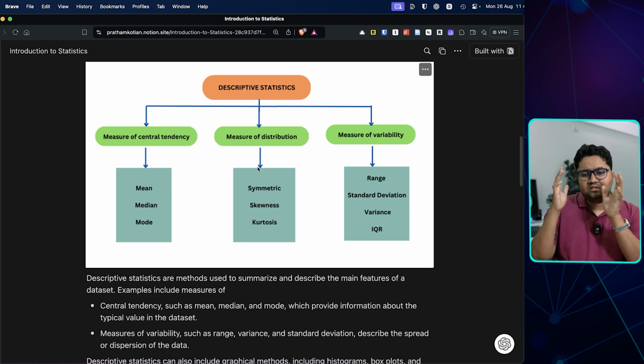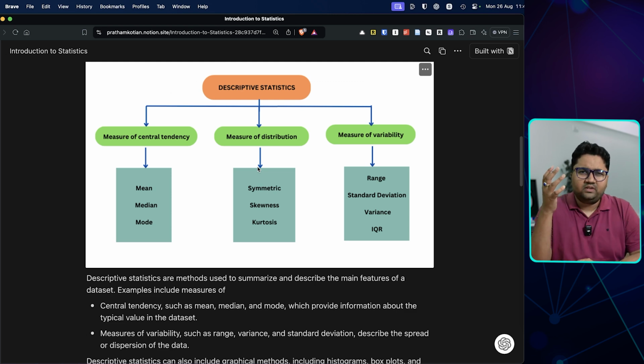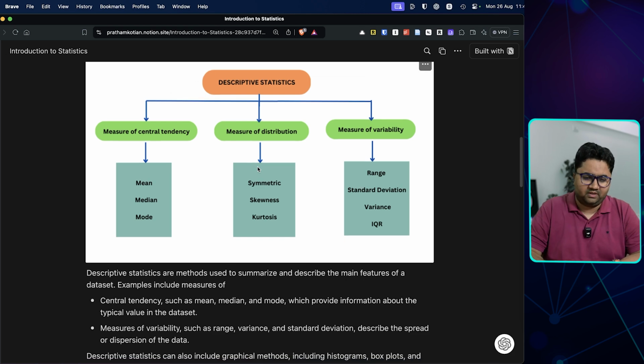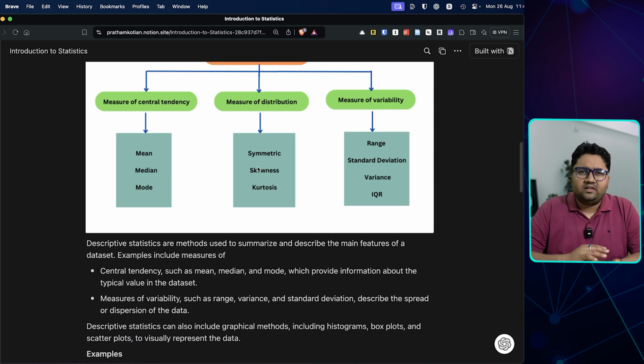Then the second comes is measure of distribution, which is how the distribution looks like. Data का spread कैसा है, data किस तरीके से दिखता है, उसका photo मतलब distribution of the chart कैसा है, like normal distribution or something like that. And then finally you get into understanding variability of the data, right? Range क्या है, standard deviation क्या है, variance क्या है, IQR, which is interquartile range क्या है.